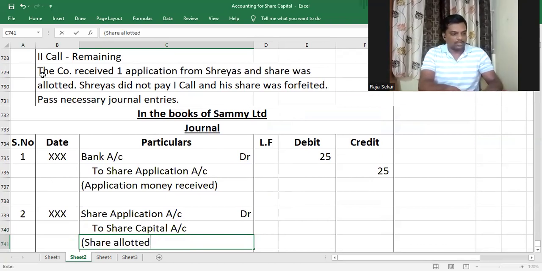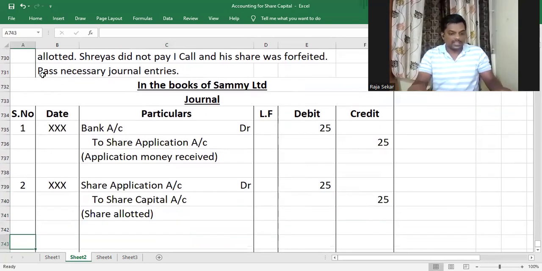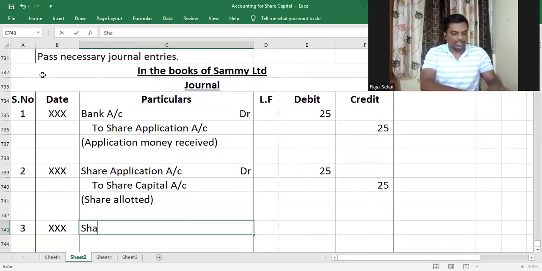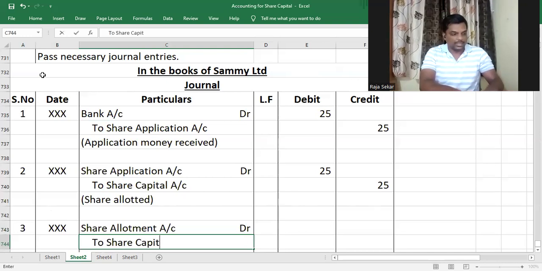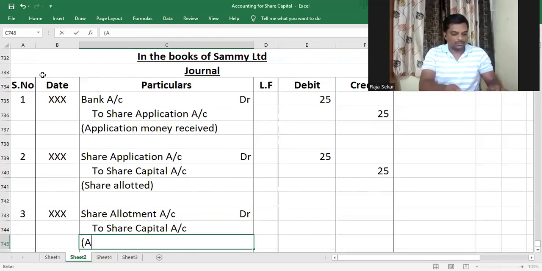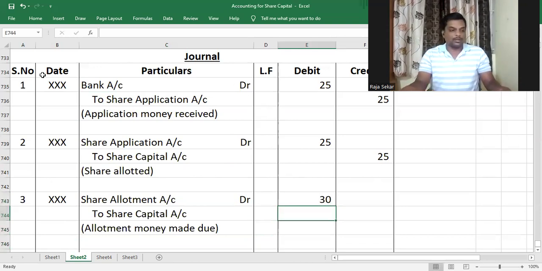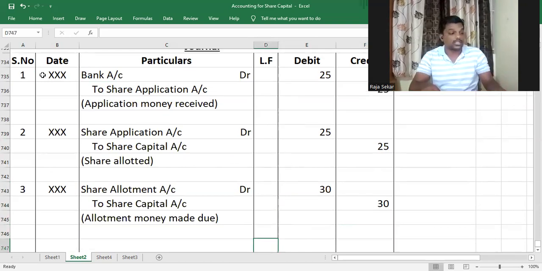Share allotted, and entire application money will be transferred to share capital account. And then we're going to go ahead and make the allotment money due. The journal entry for making allotment money due: share allotment account debit to share capital, allotment money made due. And the amount that you have to make due on allotment is 30 rupees per share, and we've just allotted one share, so it is just 30 rupees in this question.